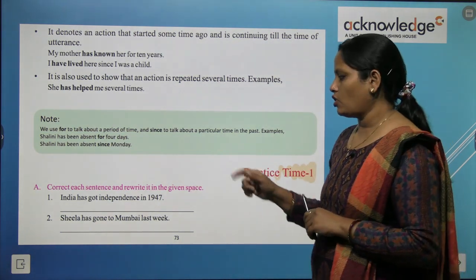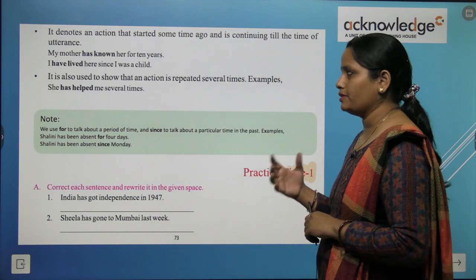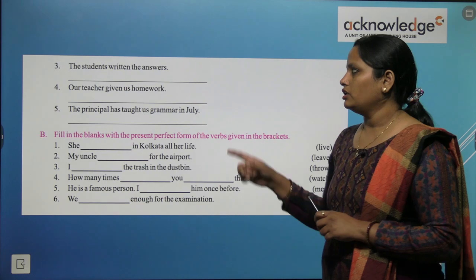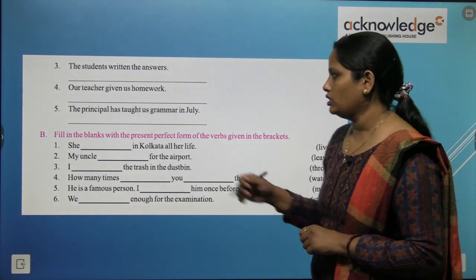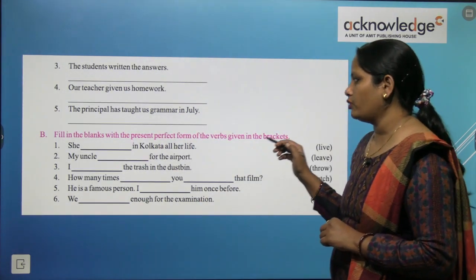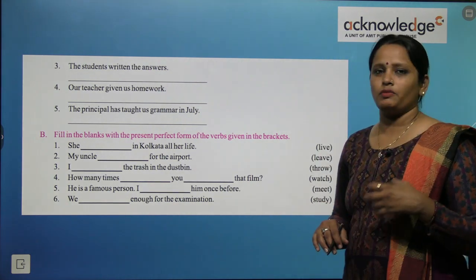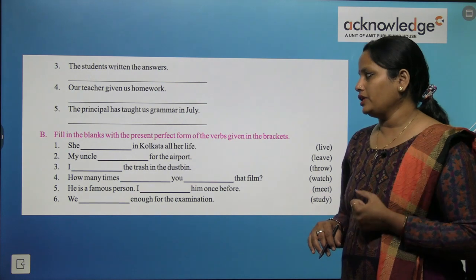Sheila had gone to Mumbai last week. So पिछले बीते हुए टाइम की बात हो इसलिए यहाँ पे हम had use कर रहे हैं. Now rest of the questions you have to do on your own. Now fill in the blanks with the present perfect form of the given words in the bracket. So bracket में कुछ words दिए हैं, इनको हमें present perfect form में complete करना है.